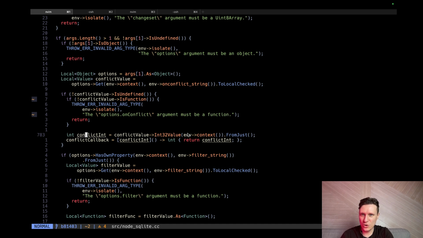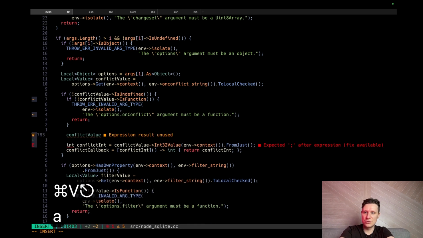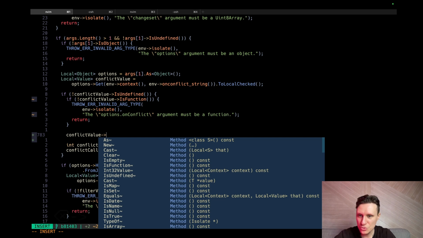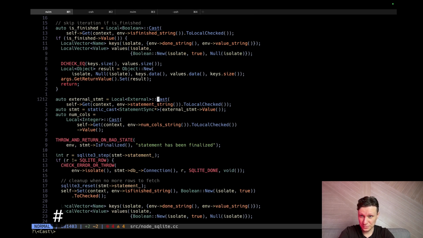We cast from a V8 type to a C++ type. So we need to cast not from int32 but to function. Okay, this is value. Value is a generic type for JavaScript. But here, guys, we know this is just a function. How do we cast a JavaScript function to a C++ function? Do you know, guys? Cast. Do you have examples of this cast? Do I have examples?